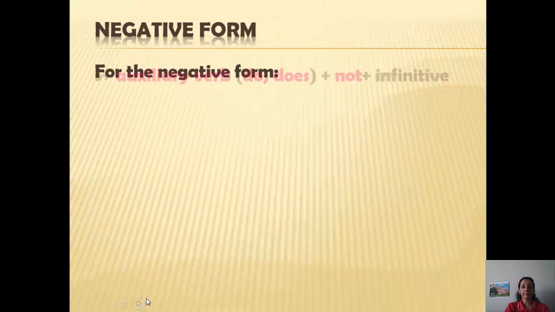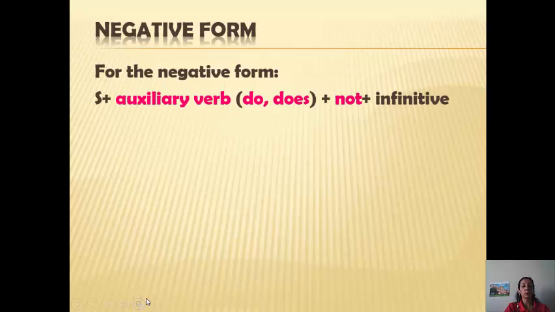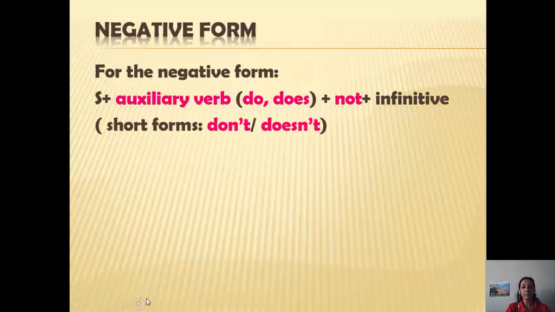Negative form: we put subject or personal pronoun plus auxiliary verb do or does, meaning helping verb, plus not plus the infinitive verb. We can use a short form of do not, don't, does not, doesn't.